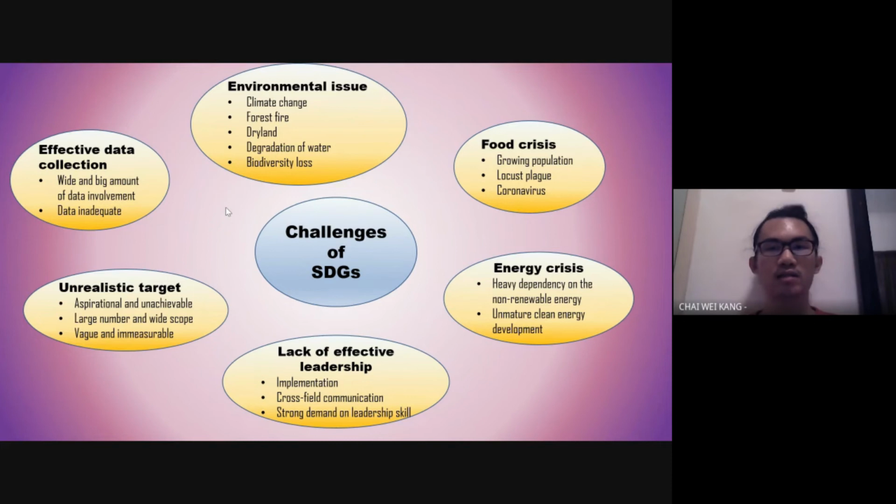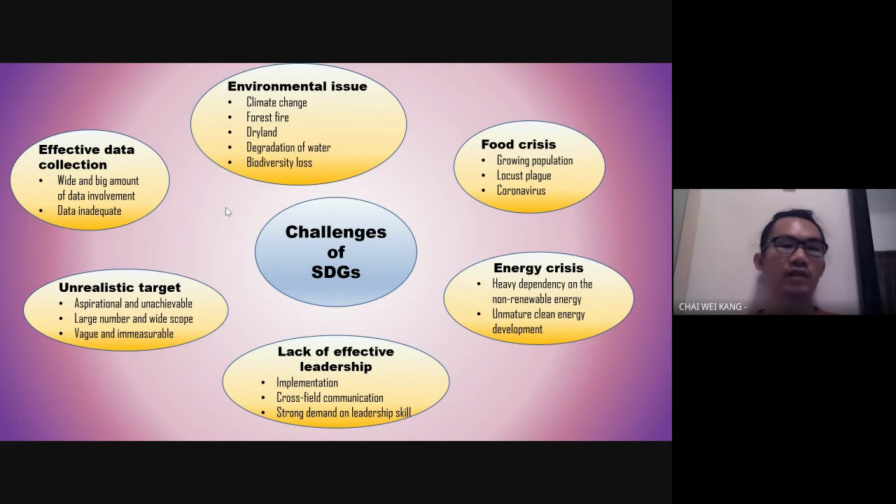Other than that, the locust plague and coronavirus also destroyed the supply chain and agricultural products, which brings difficulty to the United Nations in eliminating the food crisis. For the energy crisis, the current structure of society is still heavily dependent on non-renewable energy. This is because clean energy development is still not sure to replace non-renewable energy.